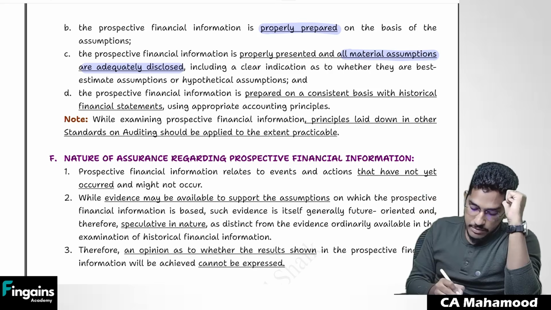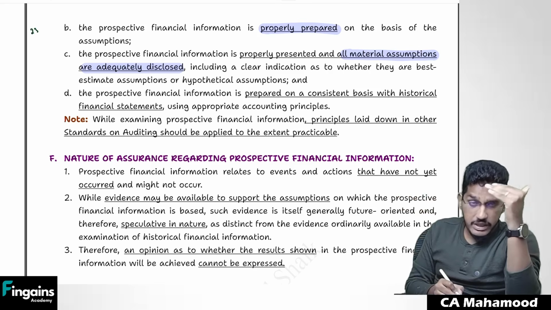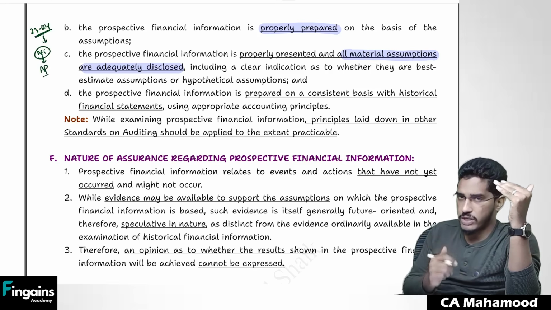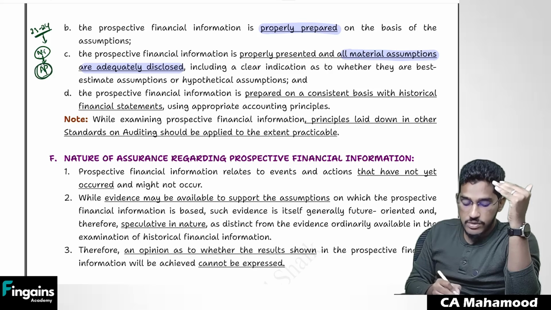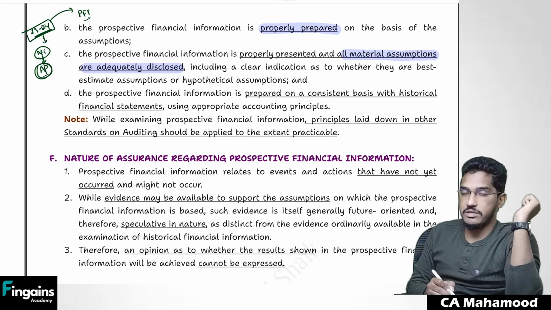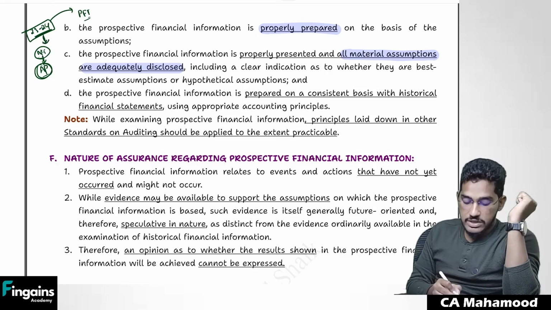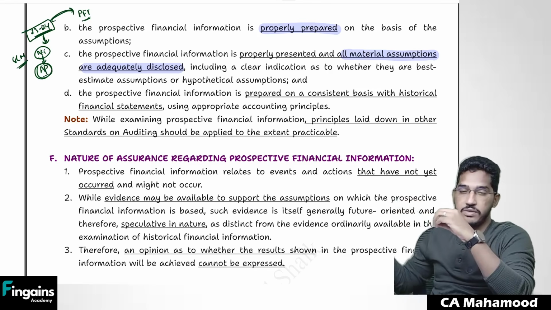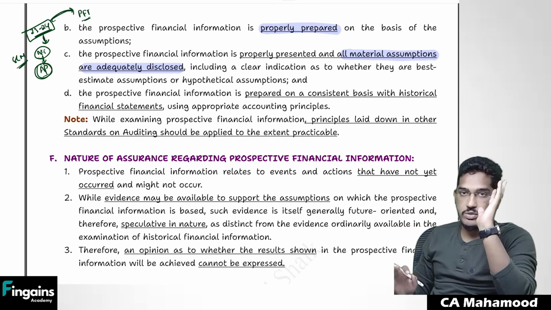Which means, for example, last year, the year which got over, was 23-24. Now in the year 23-24, actual financial statements are prepared, and in those actual financial statements we might have followed some accounting policies. Whatever accounting policies the client has followed in the historical financial information, the same accounting policies should be followed while presenting the prospective financial information. Like in the historical financial information, if the client has charged depreciation on SLM basis, has the same SLM basis of depreciation also been reflected in the prospective financial information or not? That also I need to obtain audit evidence.